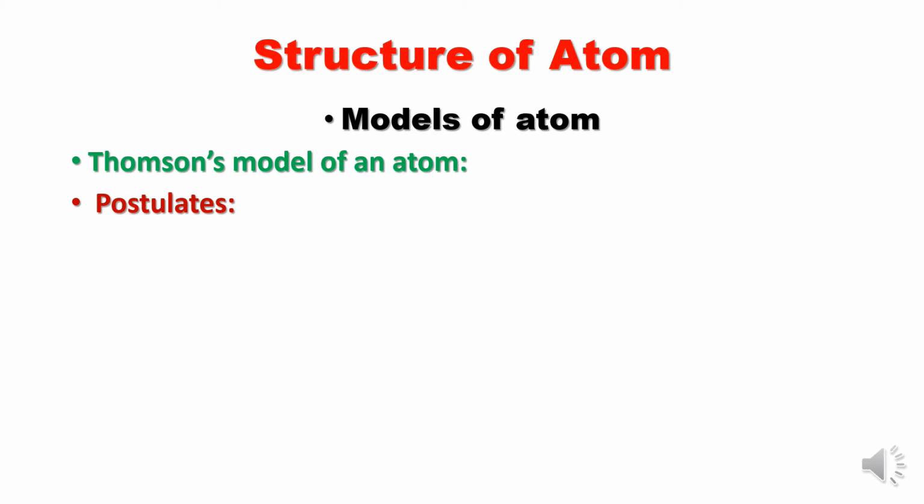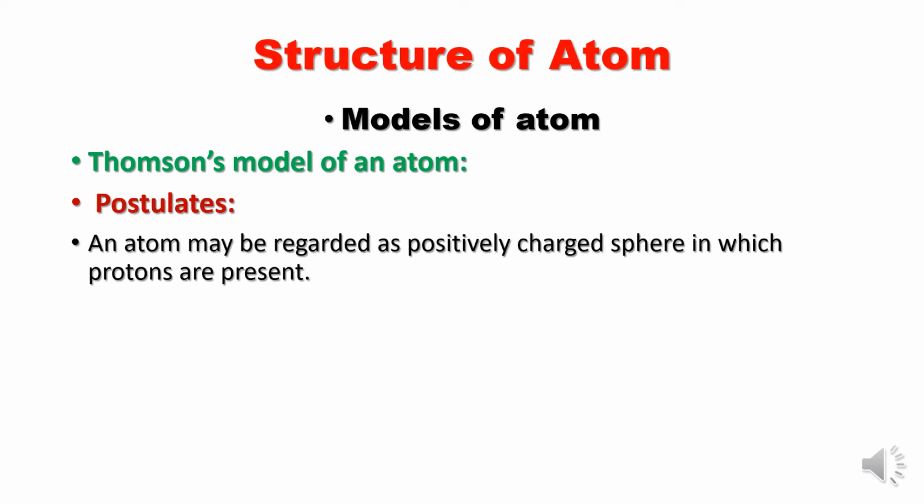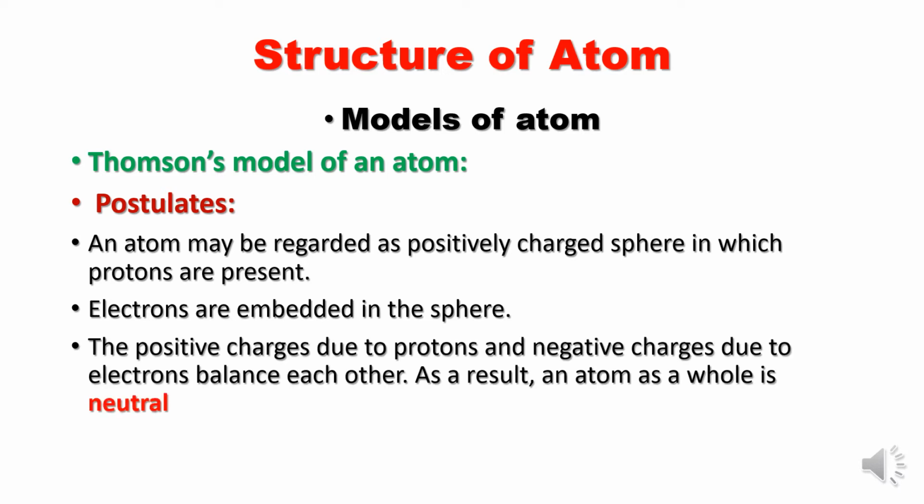What he said, that an atom may be regarded as a positively charged sphere in which protons are present and electrons are embedded in it, which are negatively charged. And finally he said that positive charges due to protons and negative charges due to electrons balance each other. As a result, an atom as a whole is neutral. These were the postulates given by Thomson.